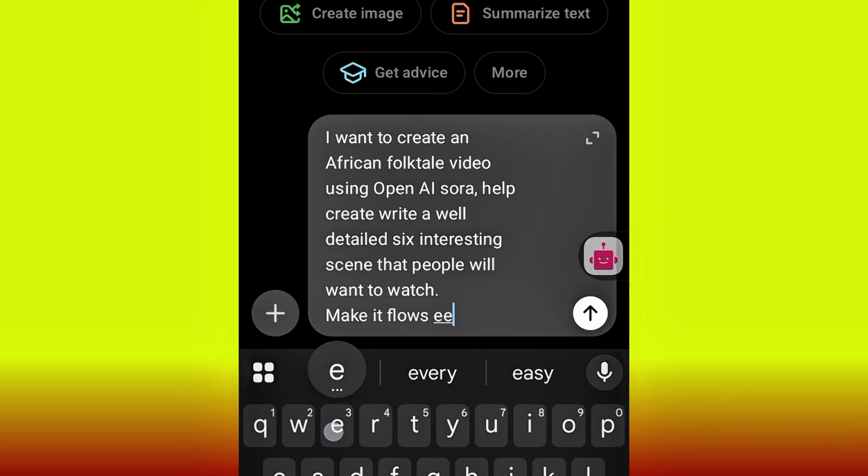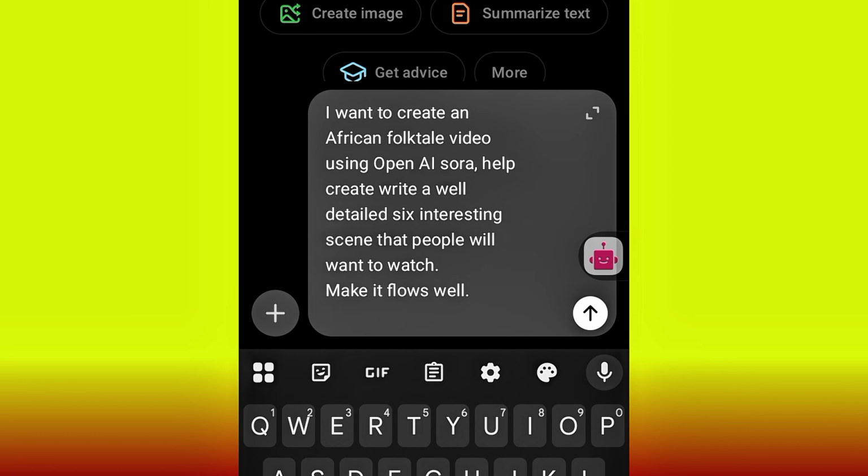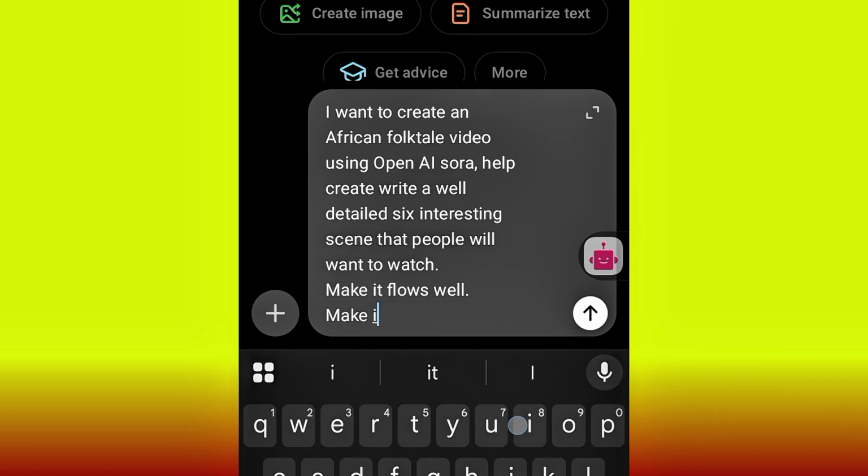So this is the prompt that I'm going to be using to create the African folktales, and let me make it talk. Okay, so this is the simplest way to structure your prompt.